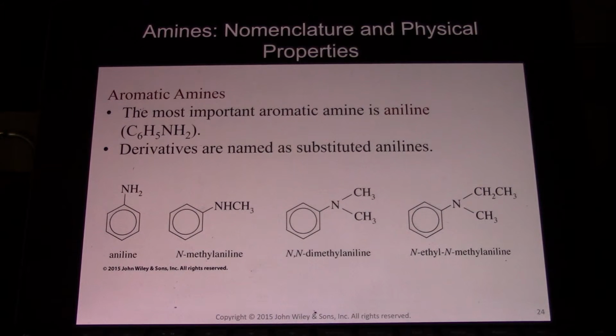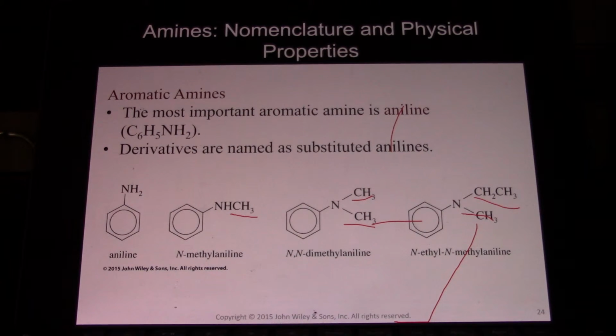Aromatic amines. The most important one is aniline, with nitrogen coming directly off the benzene ring. Derivatives are named as substituted anilines. So N-methylaniline, there's a methyl group coming off the nitrogen. And N,N-dimethylaniline, 2 methyl groups coming off the nitrogen. And N-ethyl-N-methylaniline, a methyl and an ethyl group coming off the nitrogen.